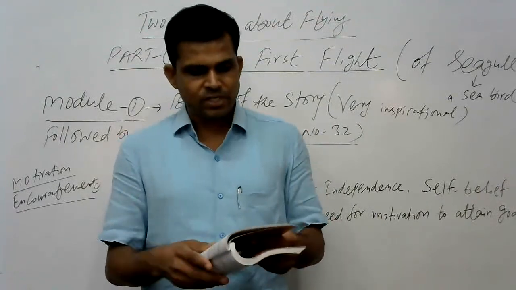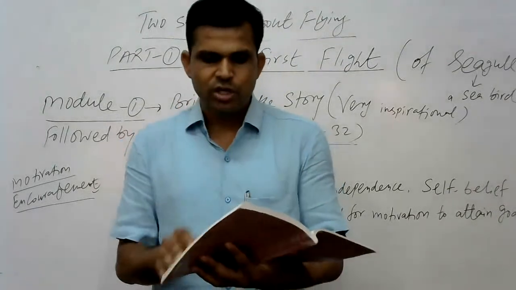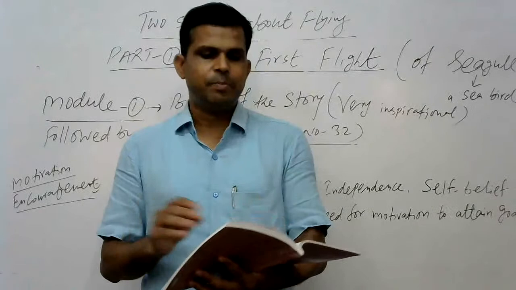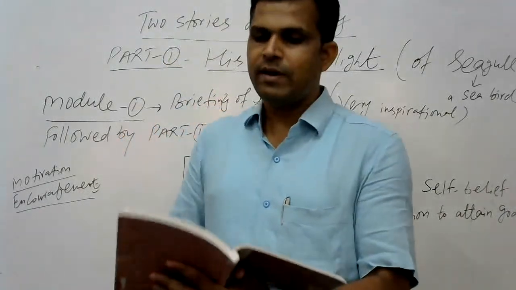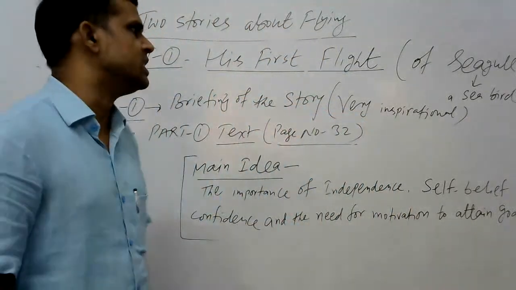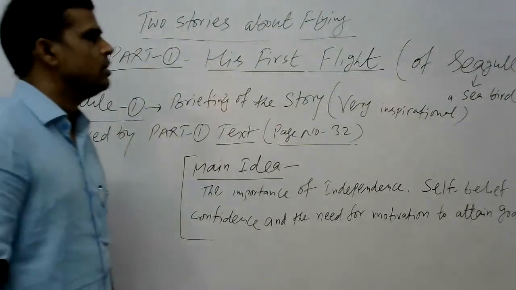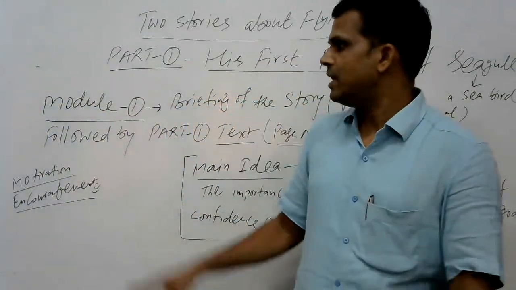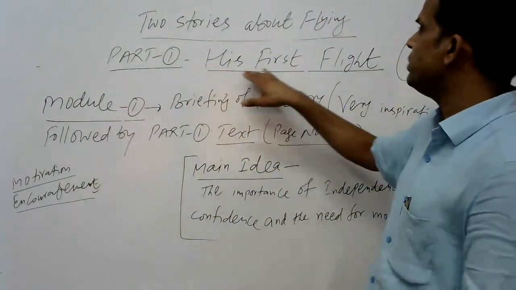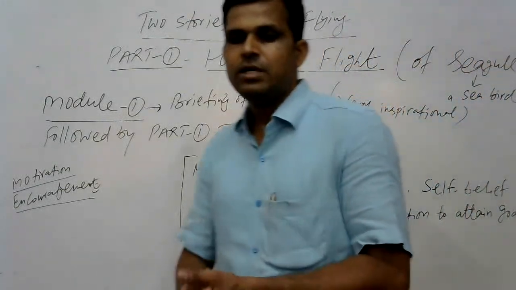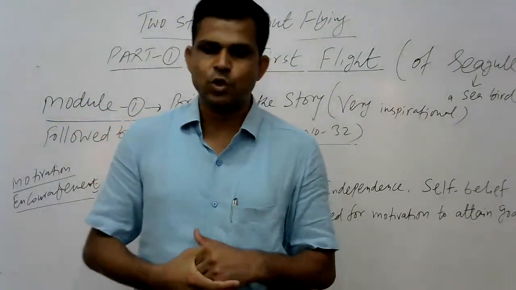So, up to that, we have finished. That is up to page number 34. We will continue the same story in our next class, as well as part 2 also we will begin, that is the black aeroplane. And today I will upload module 1 worksheet on your Google platform that we call Google Classroom app. There I will upload one sheet related to his first flight that you complete or upload on this Google Classroom app.